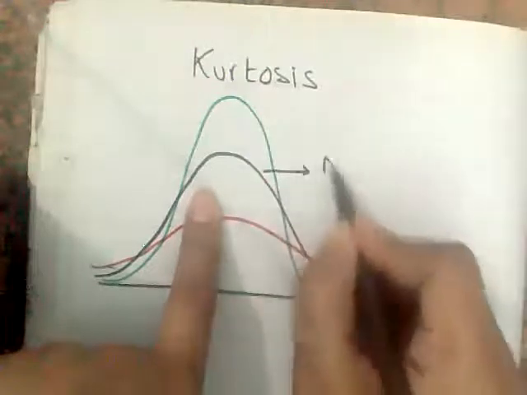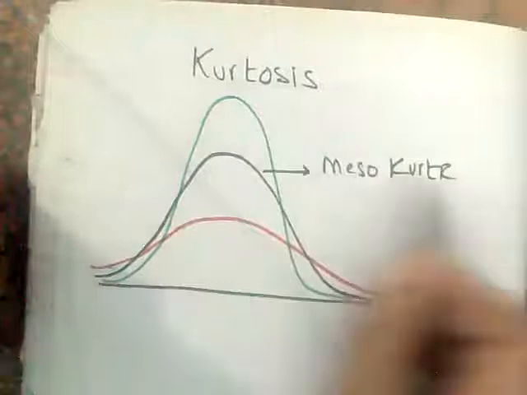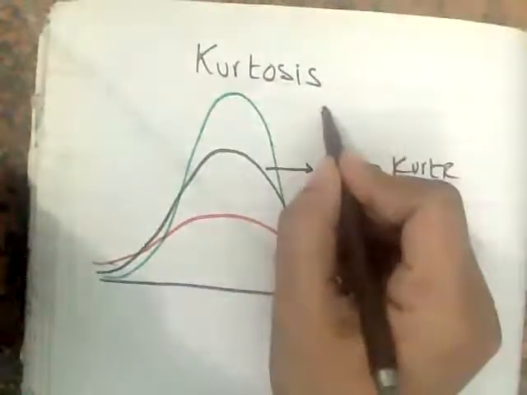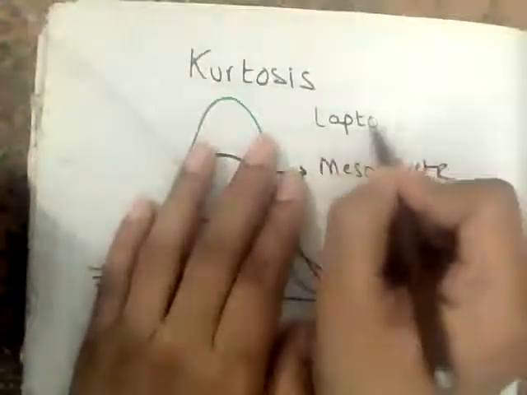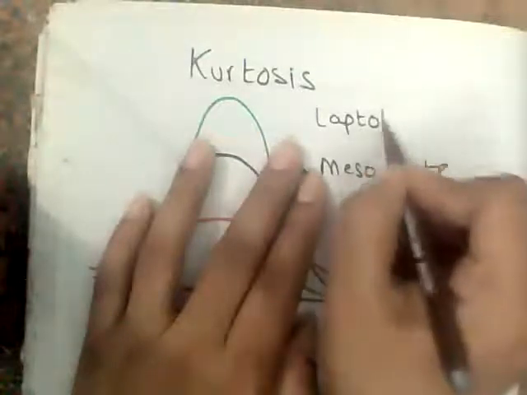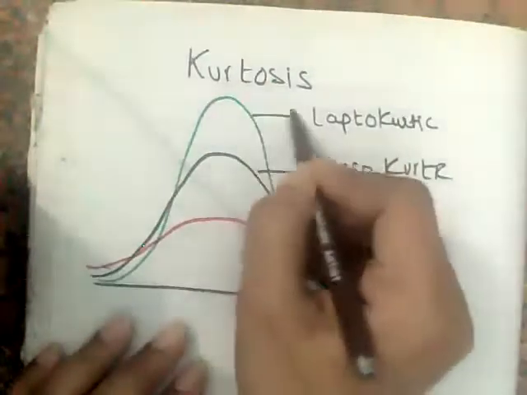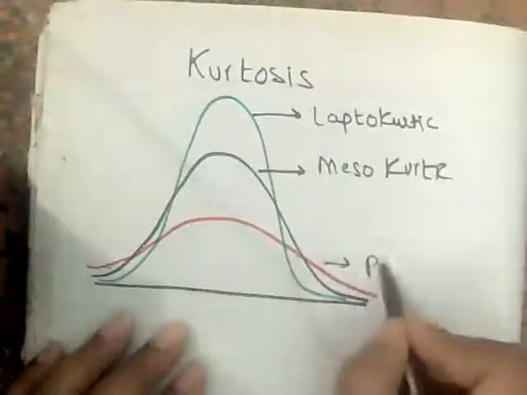This is known as mesokurtic. Okay. Now this high peak is known as leptokurtic. This is the high peak, and the flatter one is known as platykurtic.